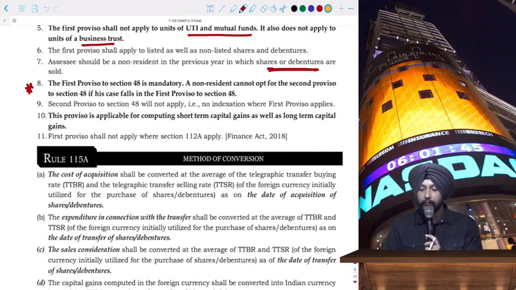So you can read it. Point number 8 you can read. Even 9 you can read. Point number 8 and 9, please read them. The same thing which I said. Next is point number 10.